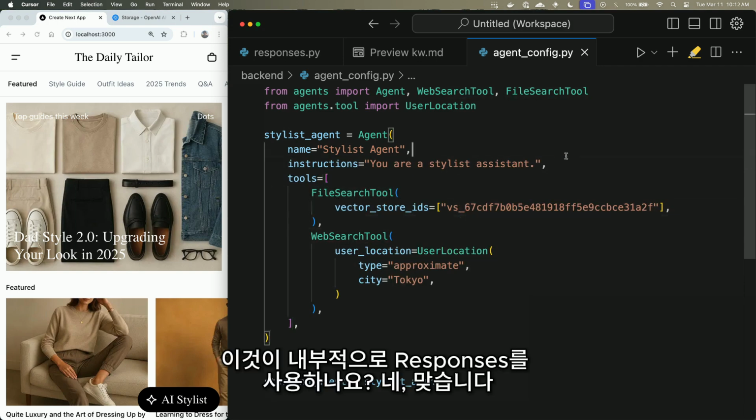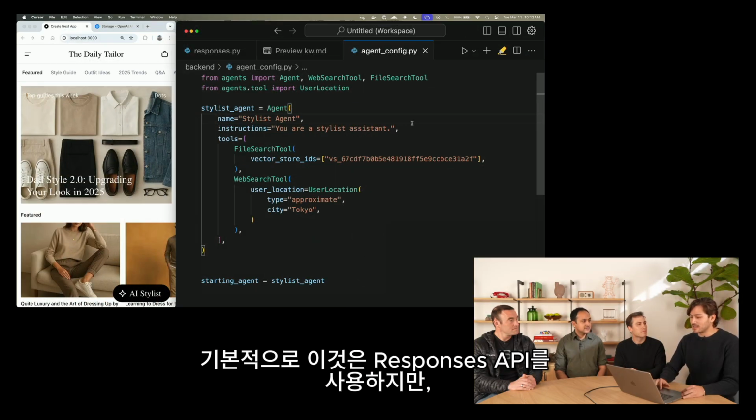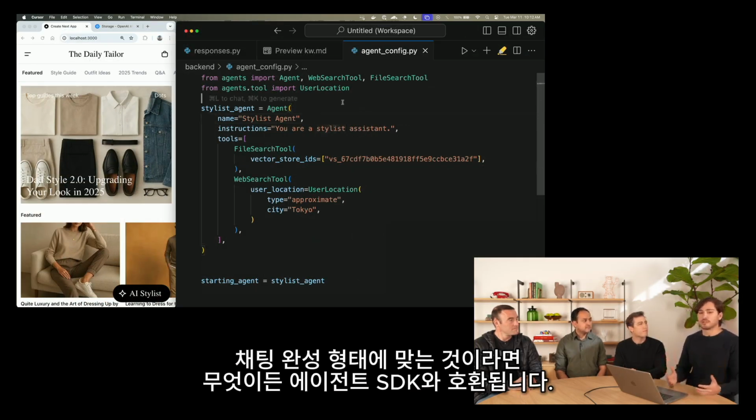Is this using responses under the hood? Yeah, so by default, this is using the responses API, but we actually support multiple vendors. Anything that really fits the chat completions shape can work with the Agents SDK.